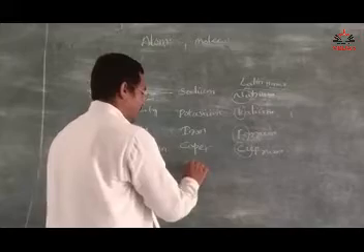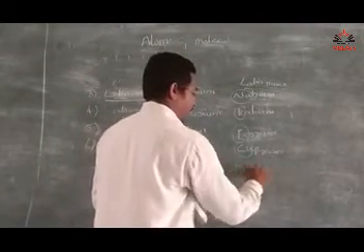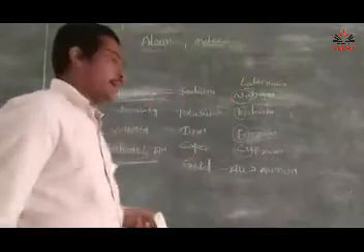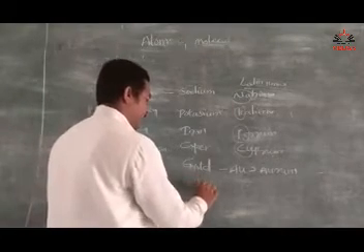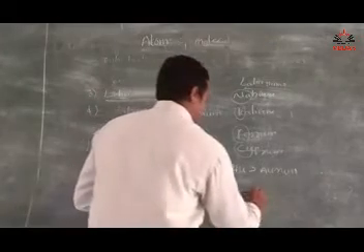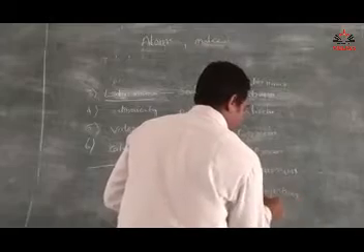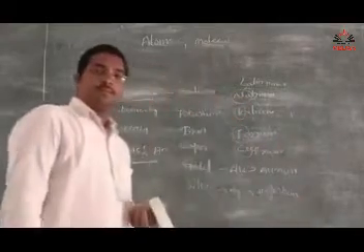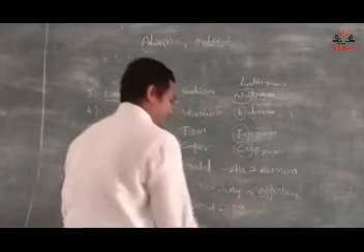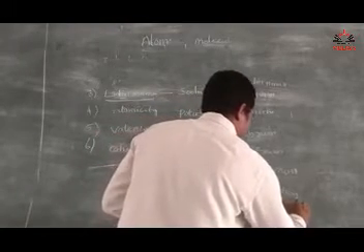Next gold. The symbol of gold is Au, derived from the Latin name aurum. Silver, the symbol is Ag, derived from the Latin name argentum. Lead, Pb, the Latin name of lead is plumbum.